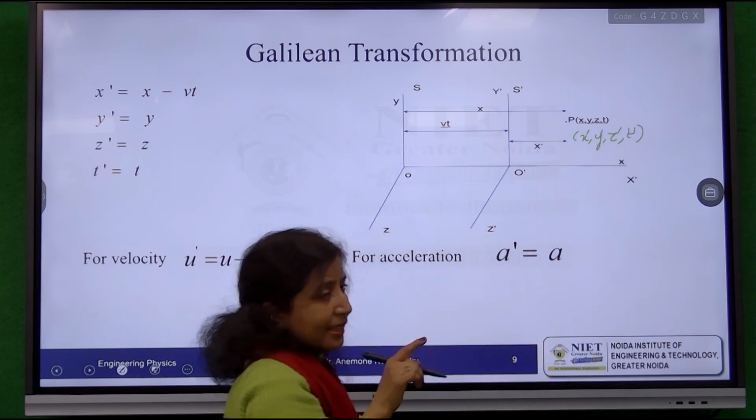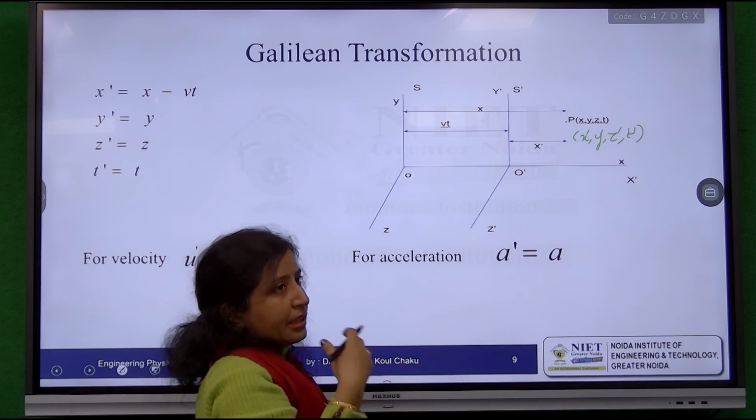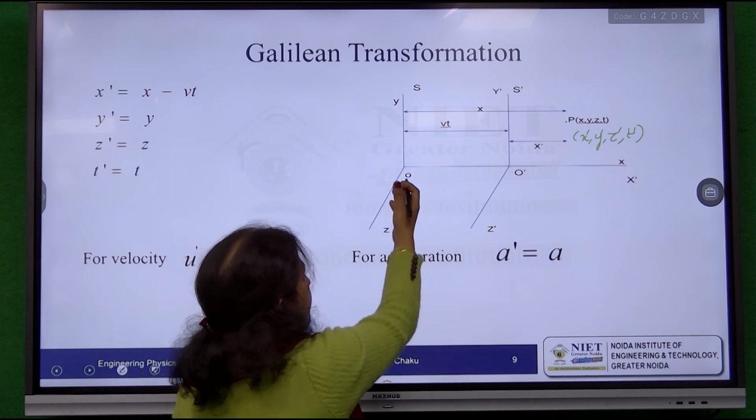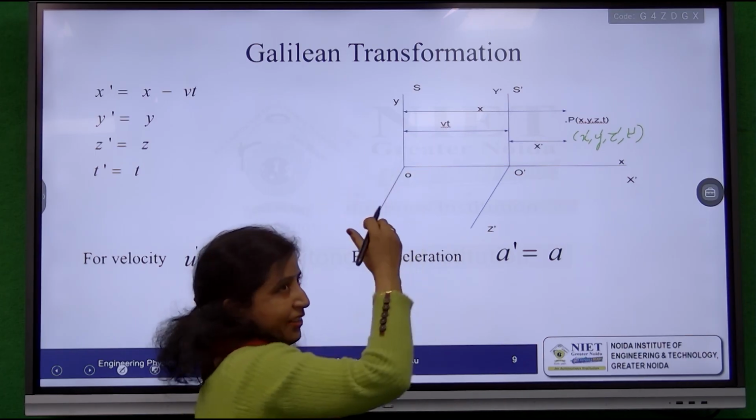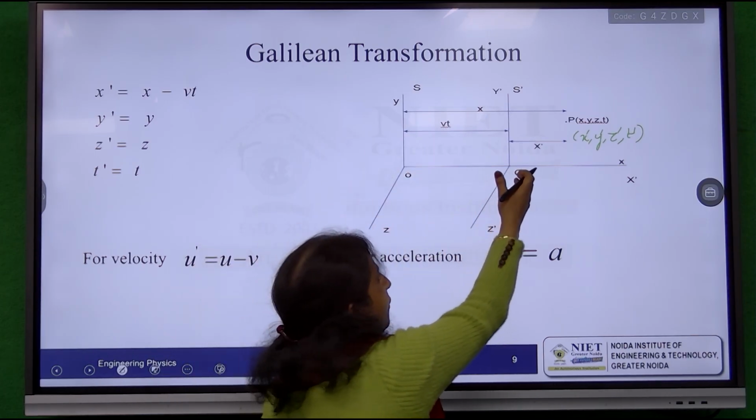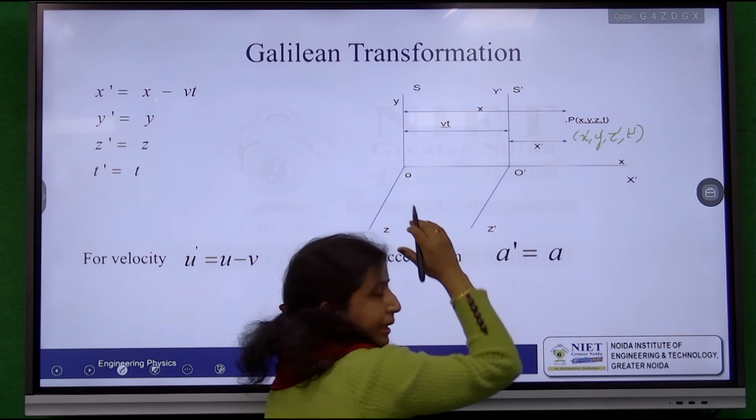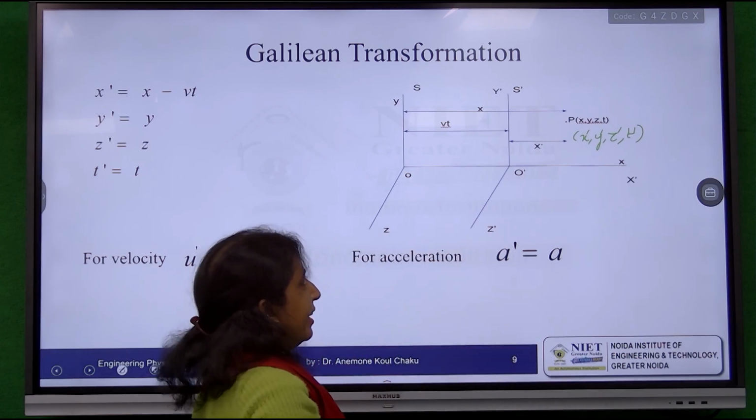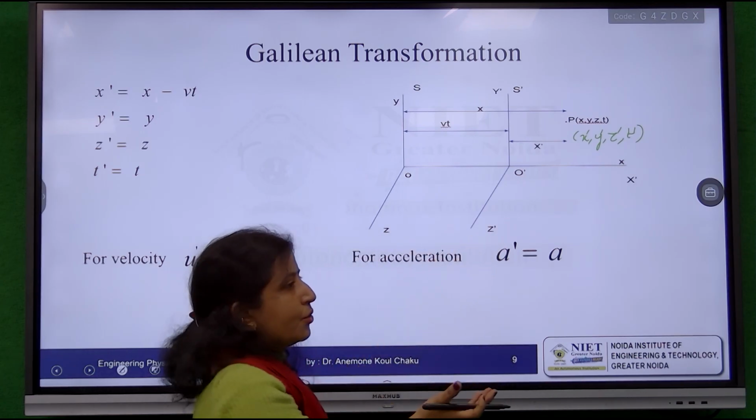But in the classical concept, we do know that the time observed by an observer on the railway track will be the same as that of the person in the compartment of the train. So here we can say that time t is equal to t dash, no issues about this.